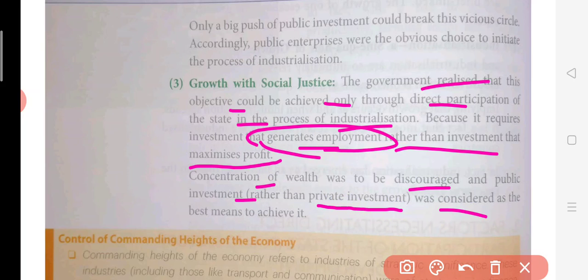Now, this was considered the best means to achieve it. So what they were thinking was that there was a need for welfare, and because of this, if private companies are there, what will happen? They will accumulate all the wealth.